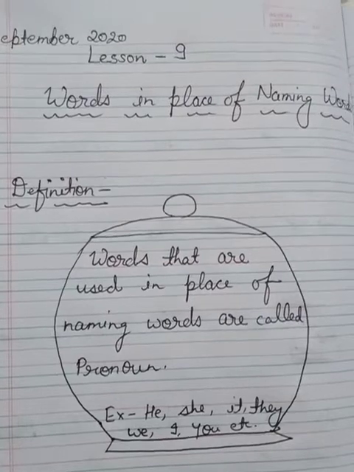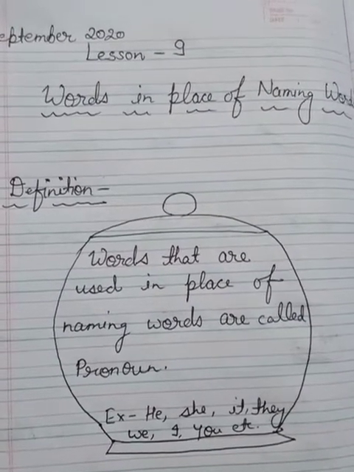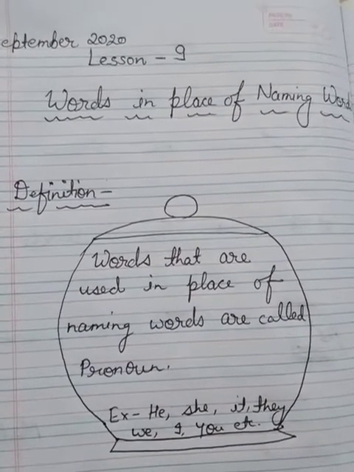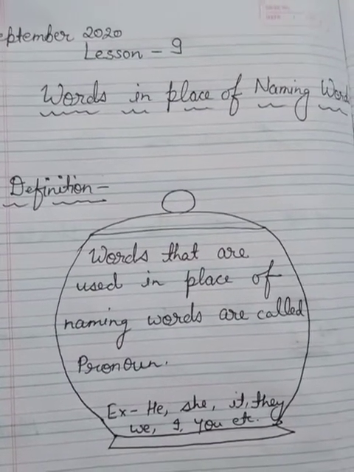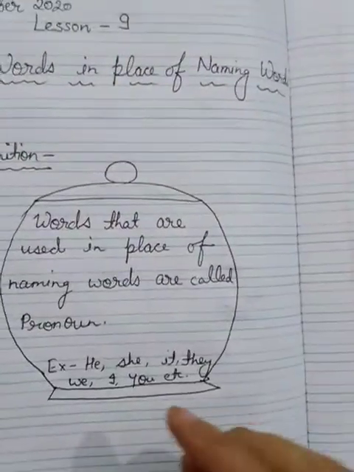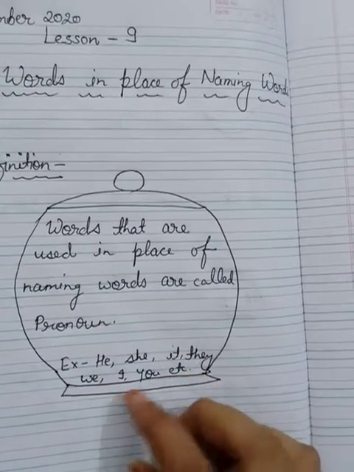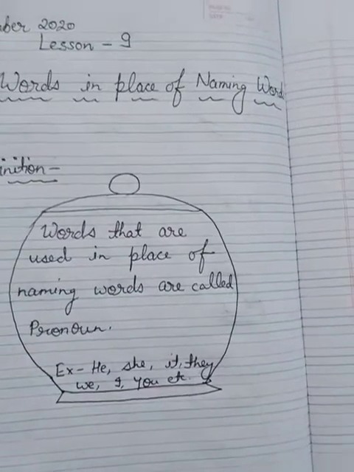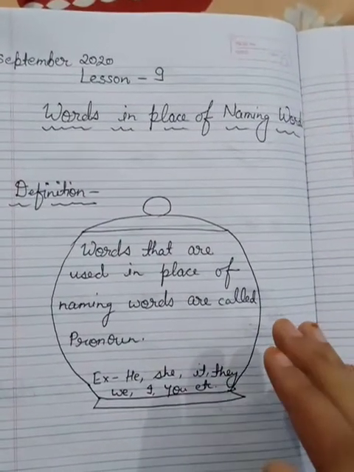Like Sita is going to market, she is taking vegetables and other groceries from the market. So she is coming in place of the naming word, that is, in place of Sita. So she is called a pronoun. Like this, many pronouns are there: he, she, it, they, we, them, I, you, your, our. So in this chapter we will learn about the pronoun.